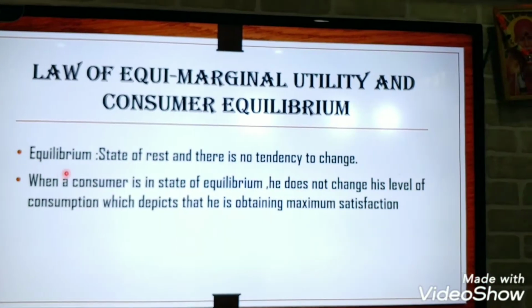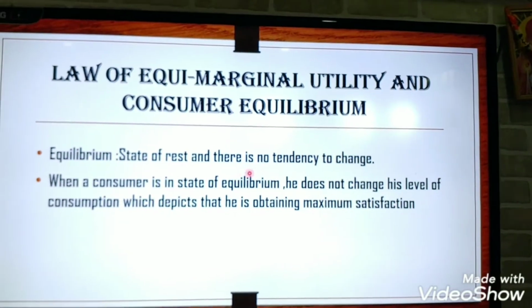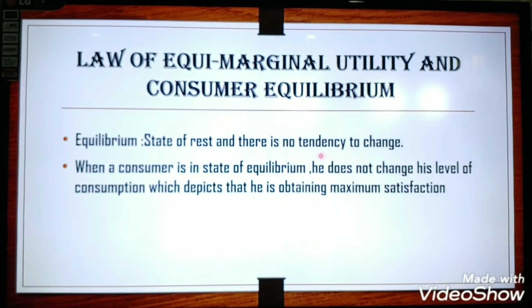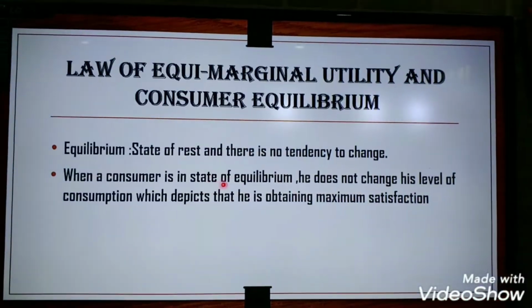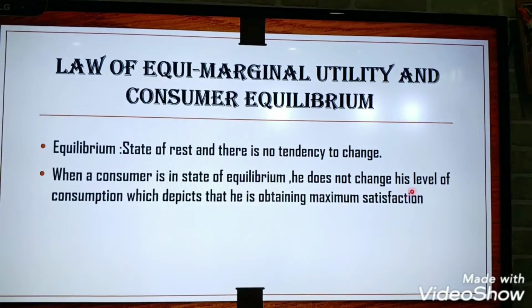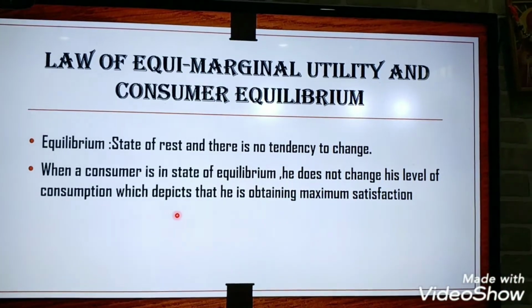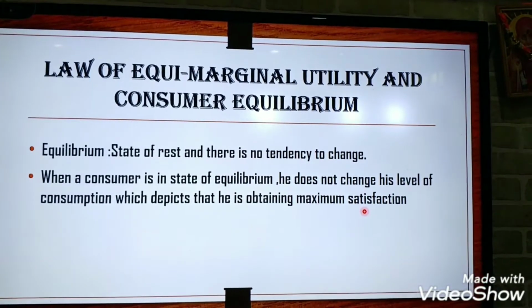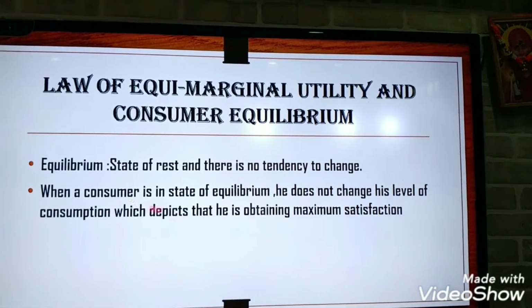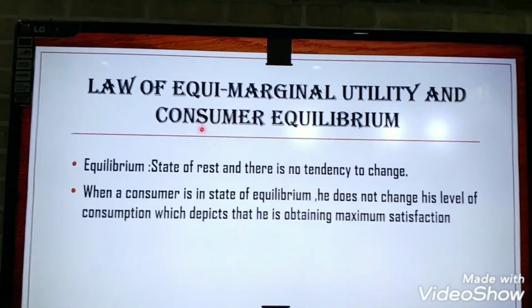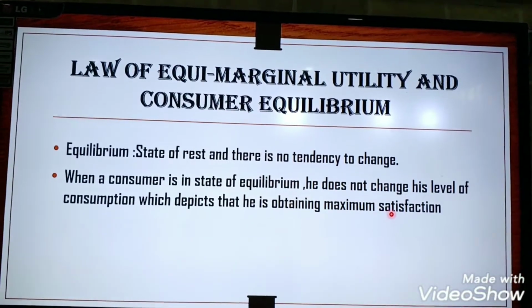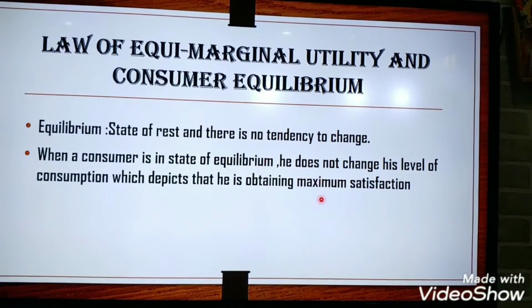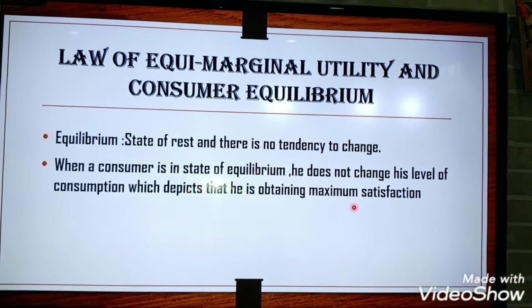Now what is equilibrium? A state of rest, where there is no tendency to change. When a consumer is in a state of equilibrium, he does not change his level of consumption, which shows that he is obtaining maximum satisfaction. Thus, we can say that the consumer's main objective is to obtain the maximum satisfaction by spending the money he has in his pocket.